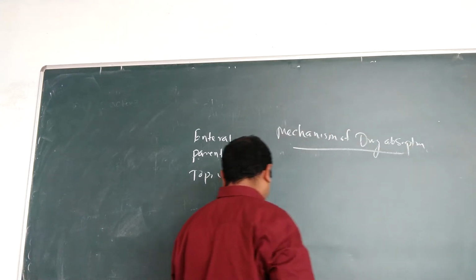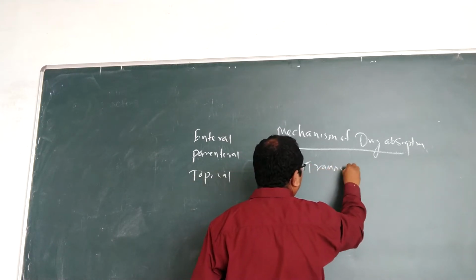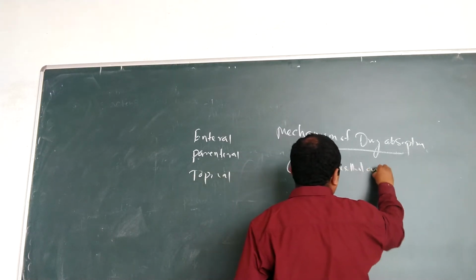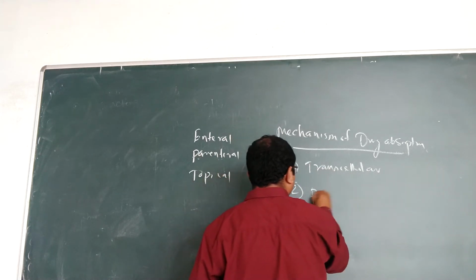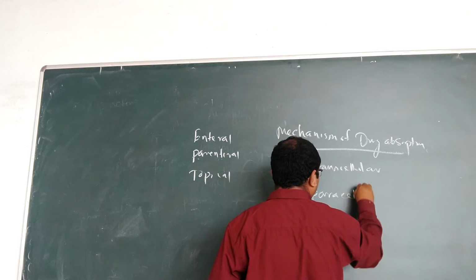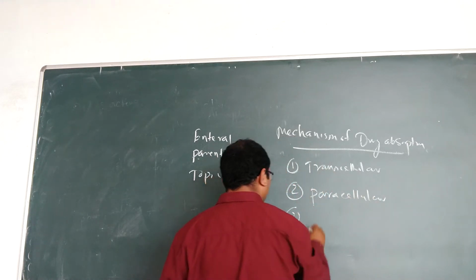The first one is transcellular, second one paracellular, third one vesicular.